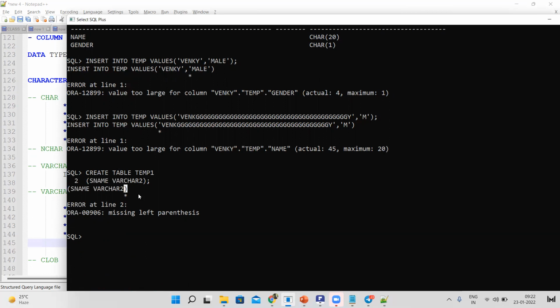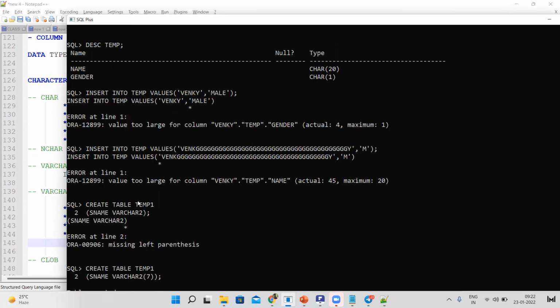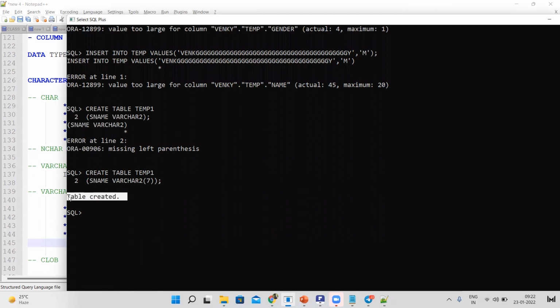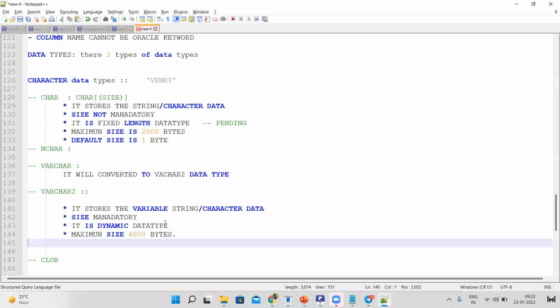That means size goes here. Size I am giving as 7 bytes. Table is created. That means size is mandatory, right? Here size is mandatory.